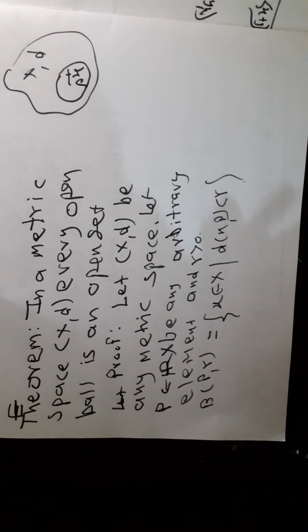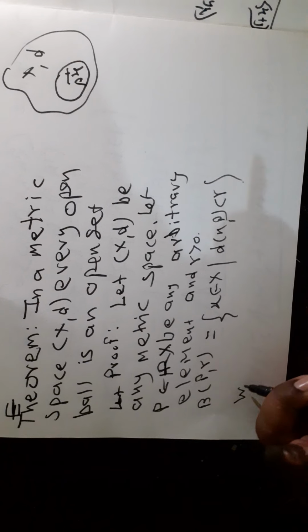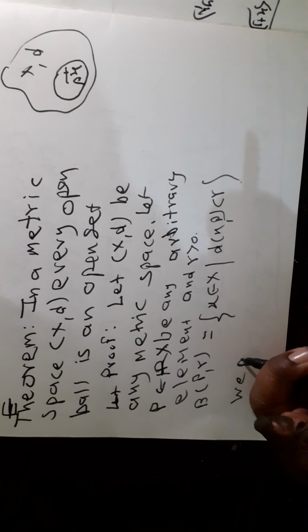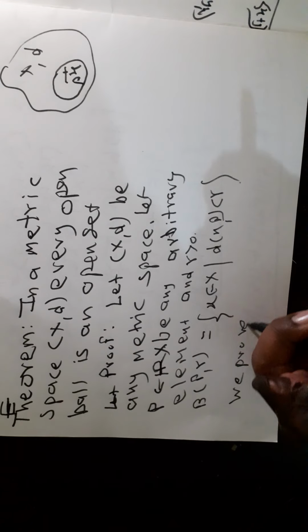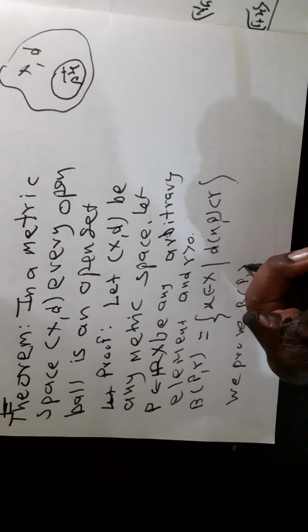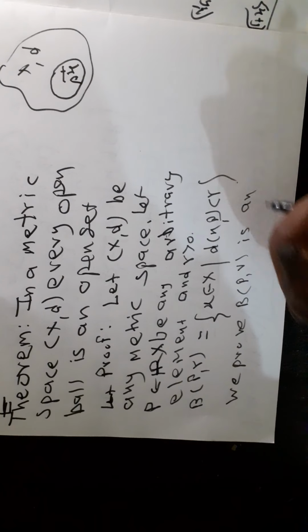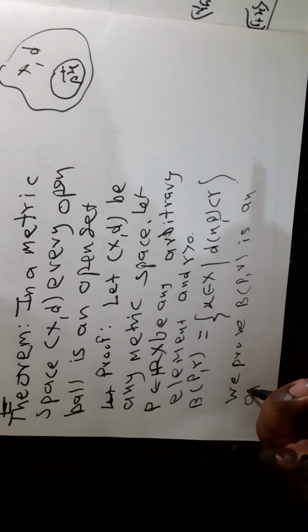Now we prove that the ball centered at p and radius r is an open set in (X, d).